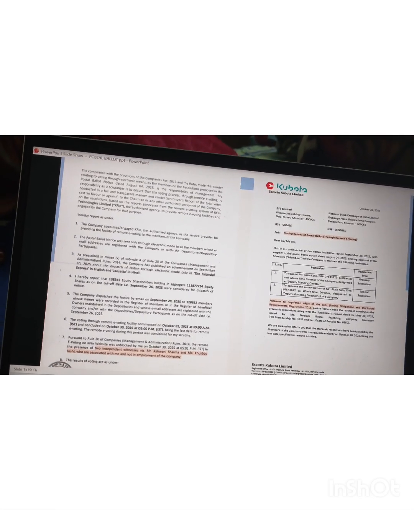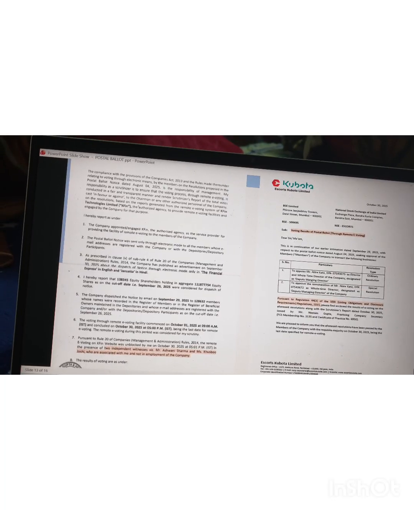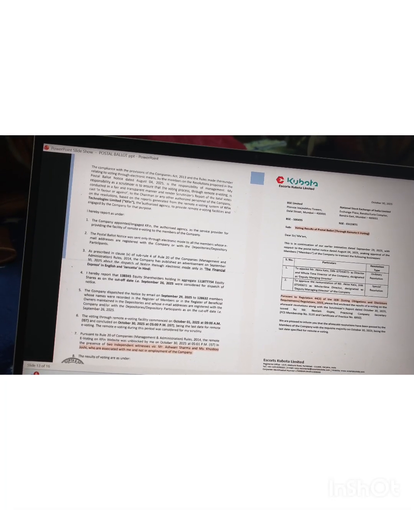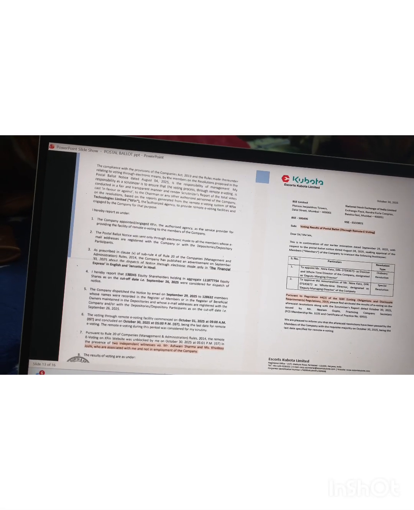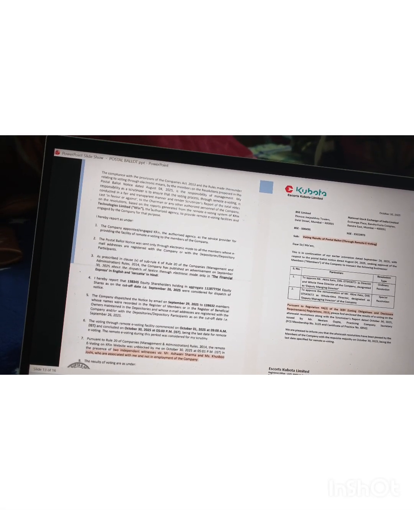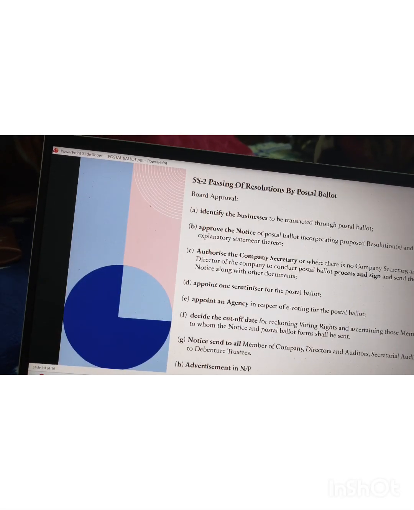As we can see, the stock exchange intimation is given under Regulation 44, sub-regulation 3, which says that within 2 working days we have to intimate the stock exchange about the results of the postal ballot.